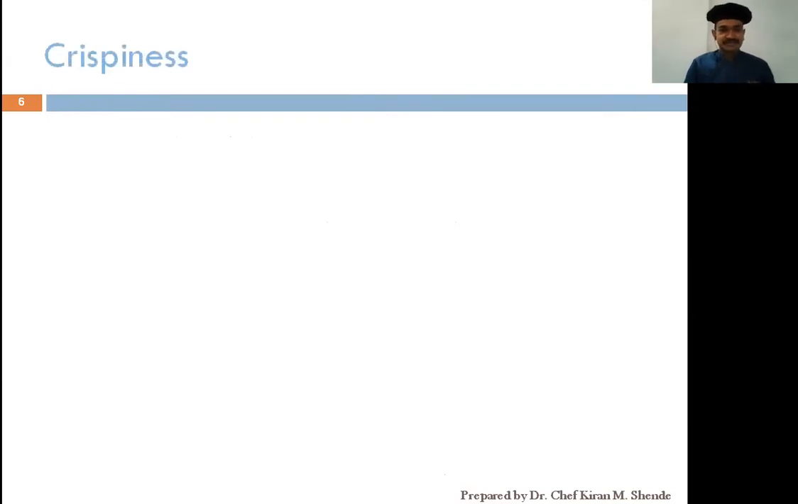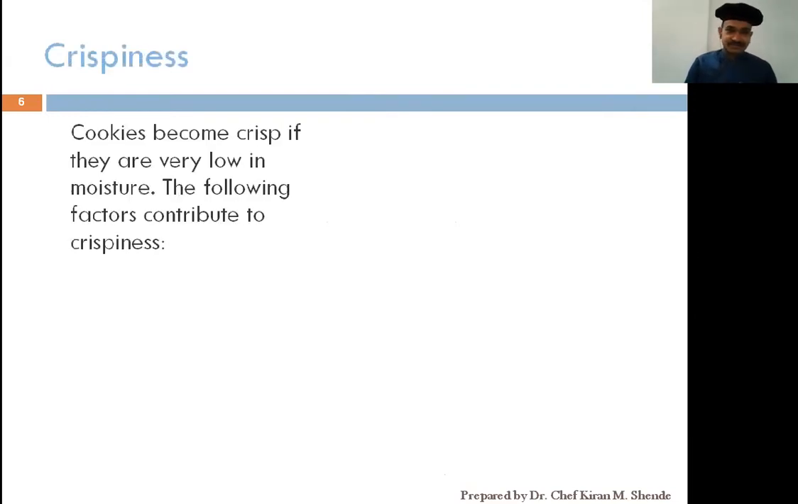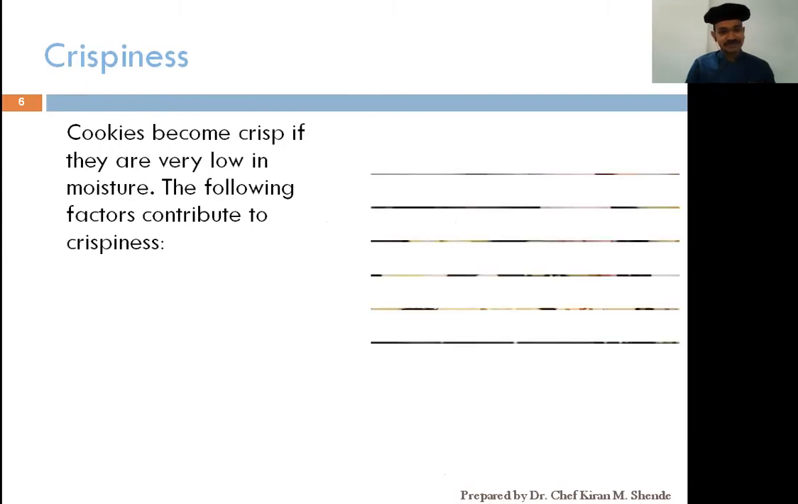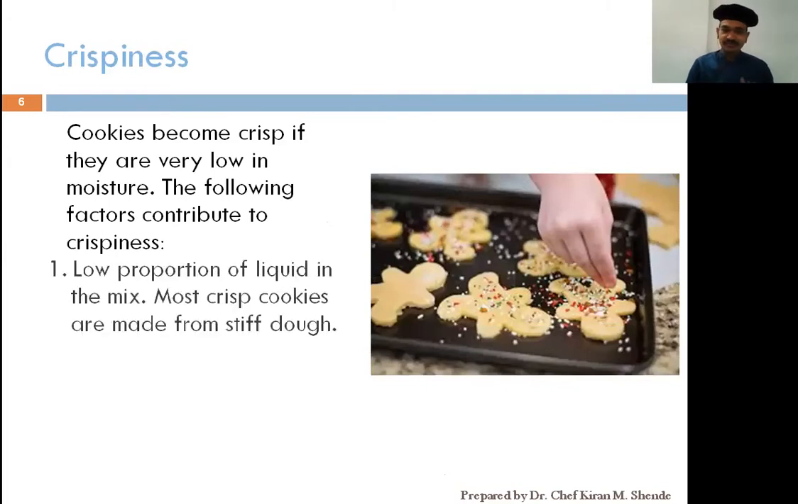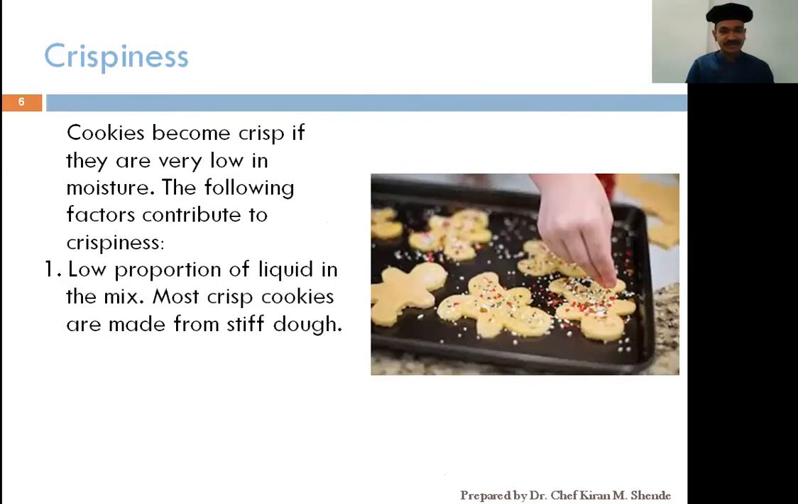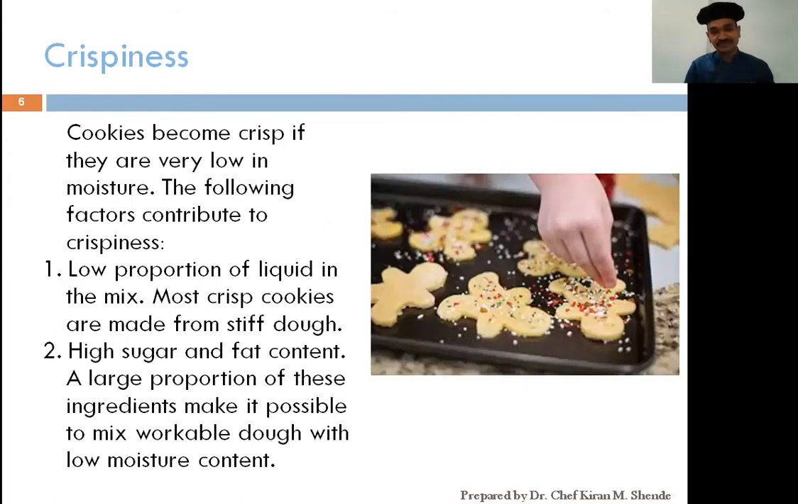The first characteristic is crispiness. Cookies become crisp if they are low in moisture content. It all depends upon the moisture content in your dough to make the cookie crisp. Various factors contribute to it. Factor number 1, if your mix has a low proportion of liquid, that will make your dough stiff. If the proportion of sugar and fat content is more, your cookie tends to get crisp.